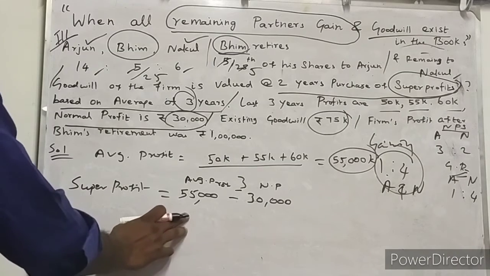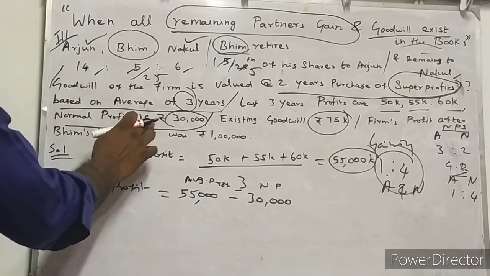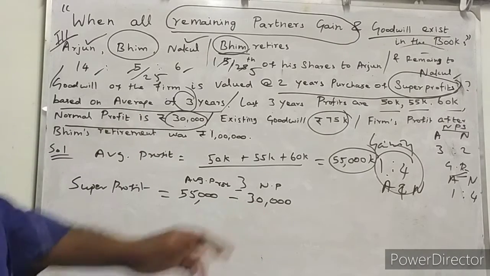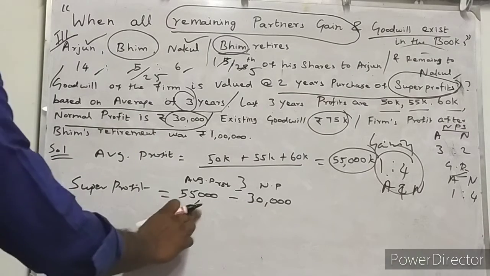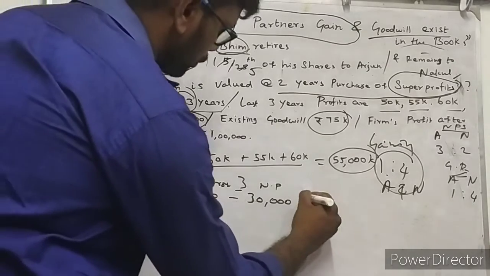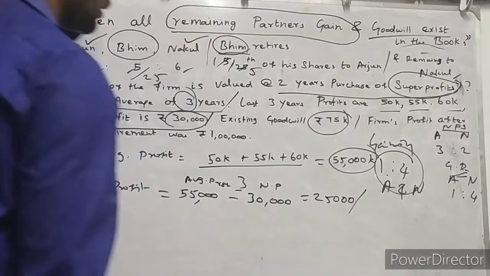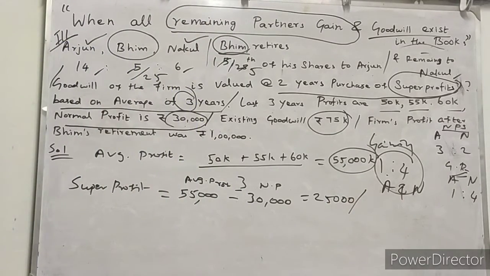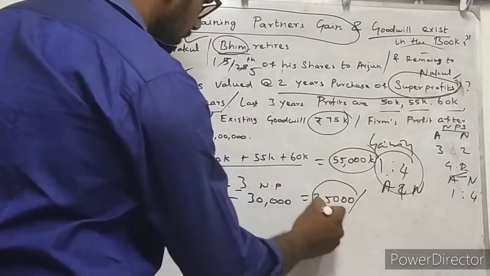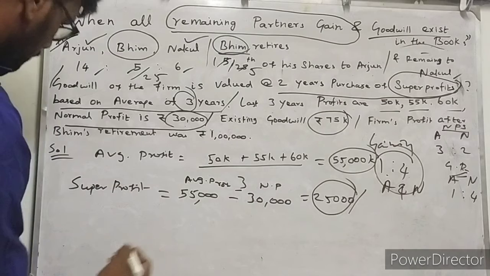That formula we are executing here. The average profit we just found is 55,000, and the normal profit they have already given is 30,000. So average minus normal profit is equal to super profit. 55 minus 30 is equal to 25,000 rupees, isn't it? So 25,000 rupees is the firm's super profit.